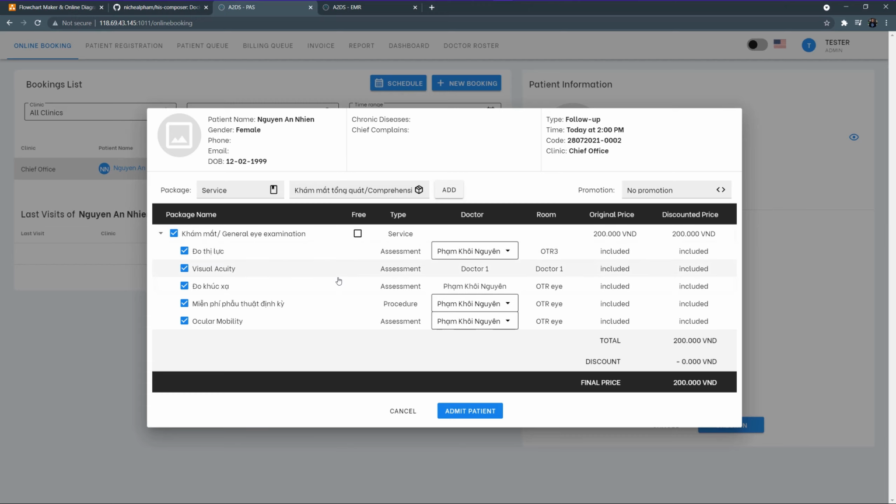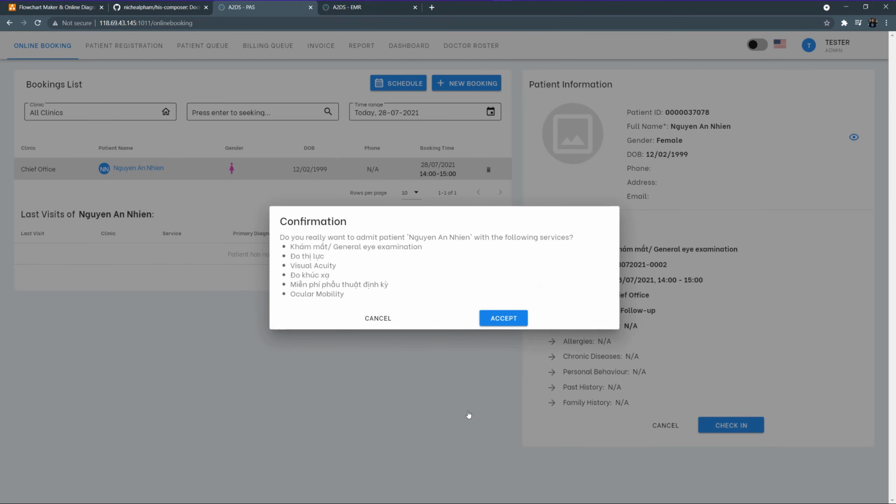And the information is displayed as follows. The patient needs to take some services, and that service contains some assessments and procedures, and each assessment and procedure is going to be delivered by some doctors and in some room. The receptionist has the ability to review the overall payment of the patient and then click admit the patient into the EMR.